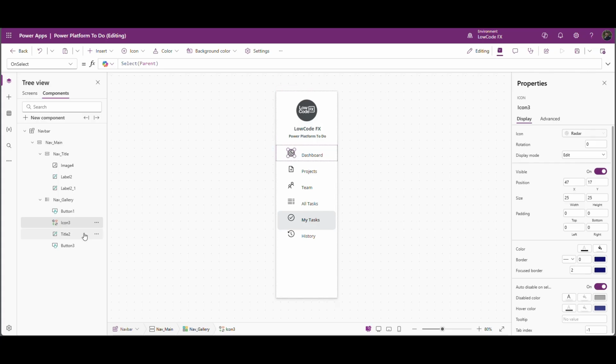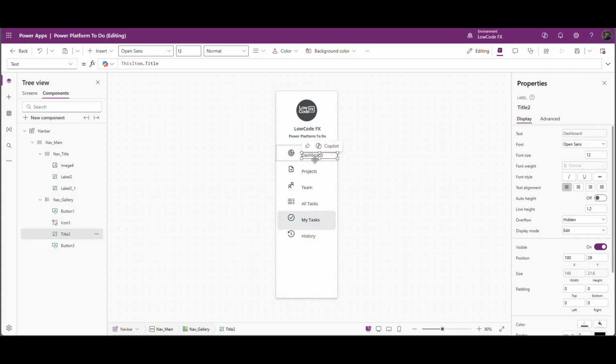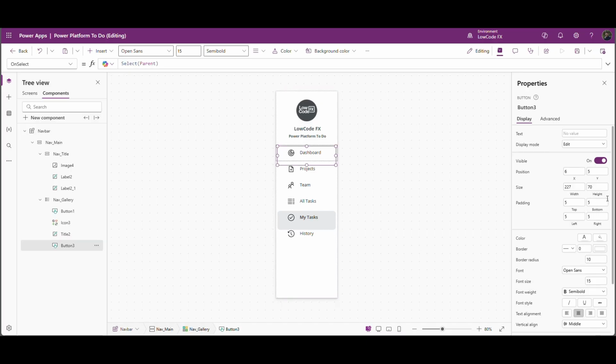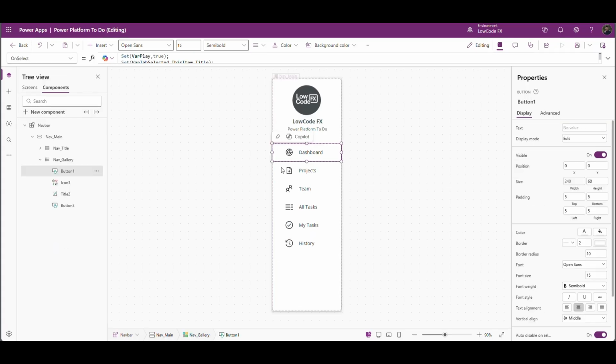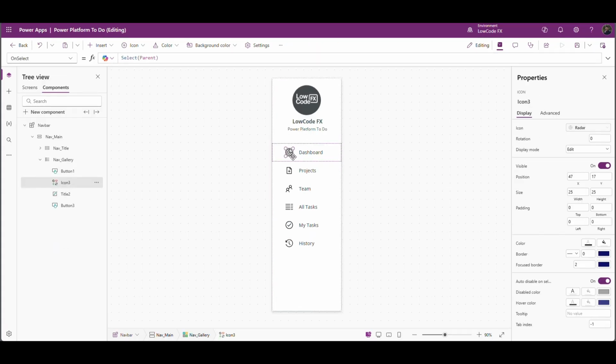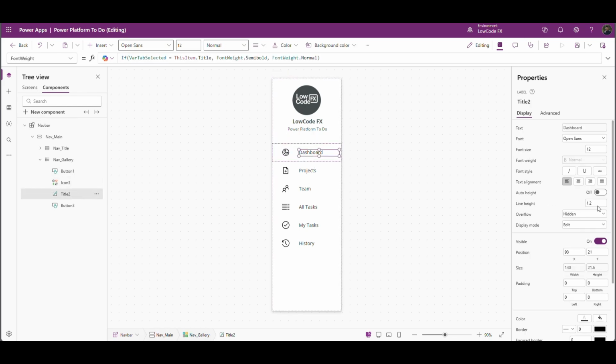We will add at center. Title, we will set it at center. This is height, I will set it to 50 maybe. Yeah, let me bring this icon left side a bit and reduce title font size to 11.5.